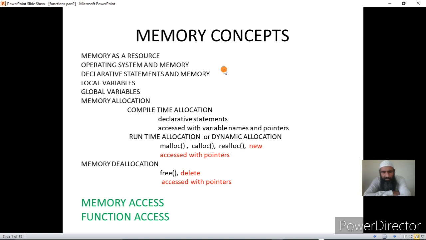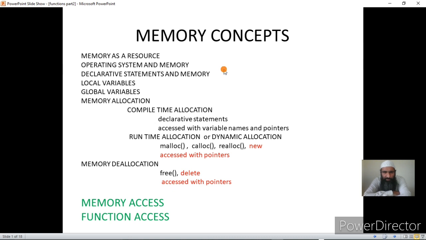The operating system can satisfy your requests within the memory that is connected to the computer system. Once a program requires memory, it will ask the operating system for that memory, and if that memory is available, the operating system will give it, and if it is not available, the operating system will give the message that memory is not available. So you should remember that memory is a limited resource, not an infinite resource, and all programs need memory for execution as well as for storing their data. And for the programmer, memory is available through declarative statements.